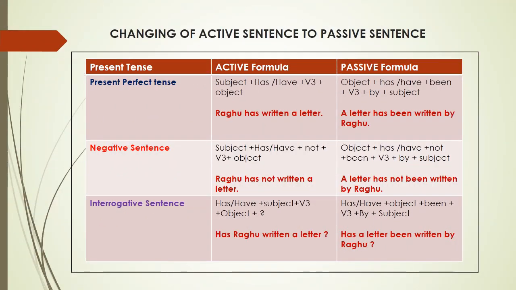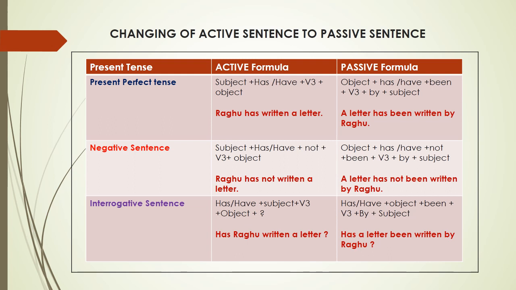Now when it comes to present perfect tense, in active voice, Raghu has written a letter. Has denotes that it is a perfect tense, and when it is changed to passive voice, a letter has been written by Raghu. Been is added before the past participle in passive. Negative sentence of perfect tense is Raghu has not written a letter, and when it is changed to passive, a letter has not been written by Raghu.